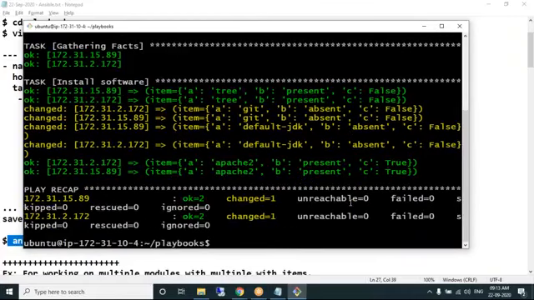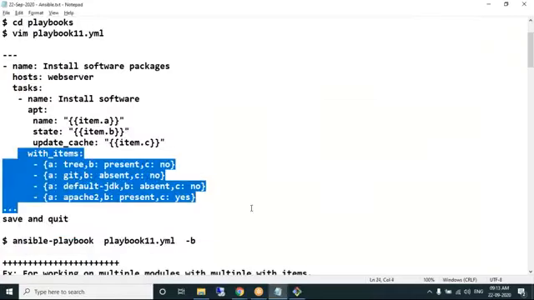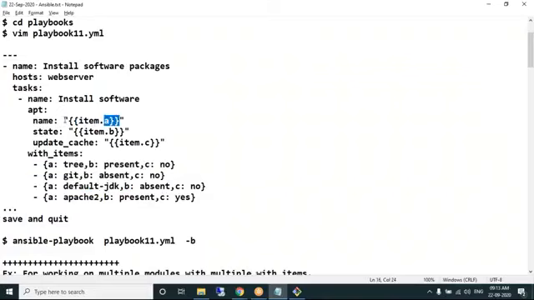I just want to tell you that we already have seen how to use loops in the previous session. Loops with variables. Whenever you are dealing with loops with variables, the variable name should start with item.variable. Item is a predefined word, dot variable. You need to use this item. Clear? This is how to handle multiple variables with loops. with_items is a keyword which is used to implement the loops for the apt module.